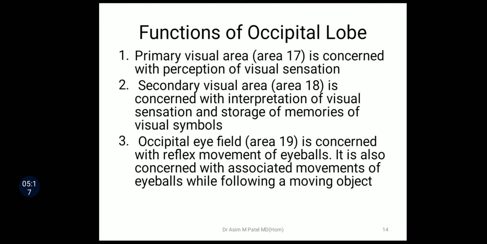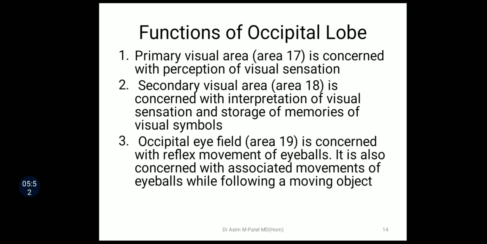The functions of this occipital lobe: the first one is the primary visual area, that is area number 17, which is concerned with perception of visual sensation. It only receives the visual sensation. The secondary visual area, that is area number 18, is concerned with interpretation of visual sensation and storage of memories of visual symbols. What is the size of that thing which we have seen, what is the shape, what is the color. All these things are interpreted here in area number 18.